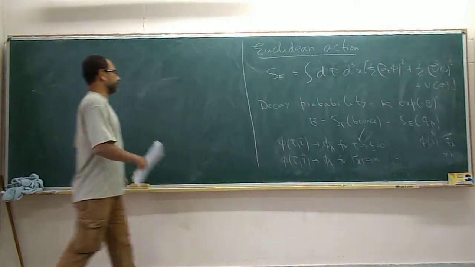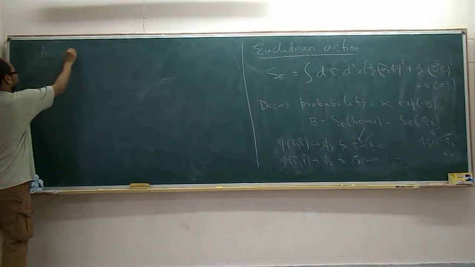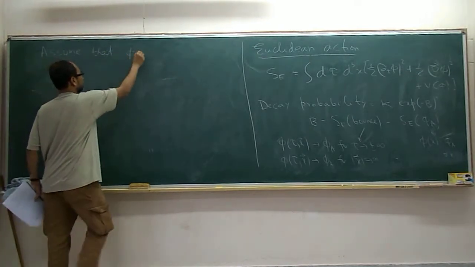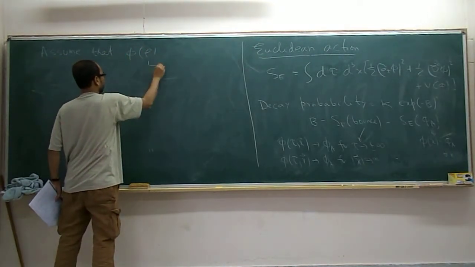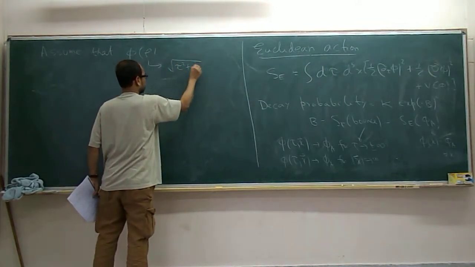So assume that phi is a function of rho only, where rho is the square root of tau squared plus x squared.